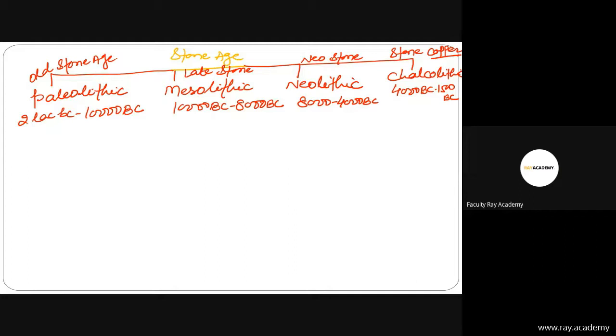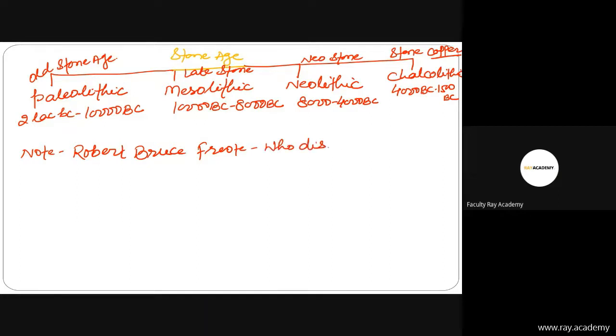Friends, Robert Bruce Foote is the archaeologist who discovered the first Paleolithic tool in India, the Pallavaram hand axe. Please keep this important point in mind. Robert Bruce Foote, and he is the archaeologist who discovered the first Paleolithic tool.